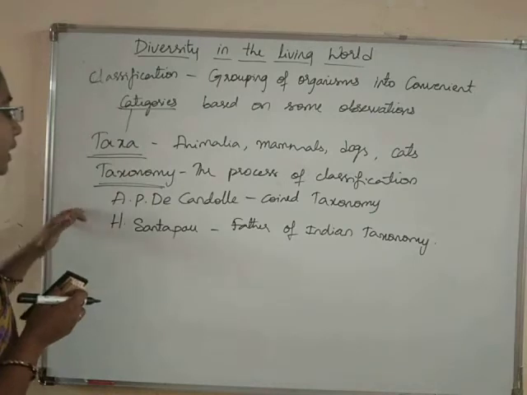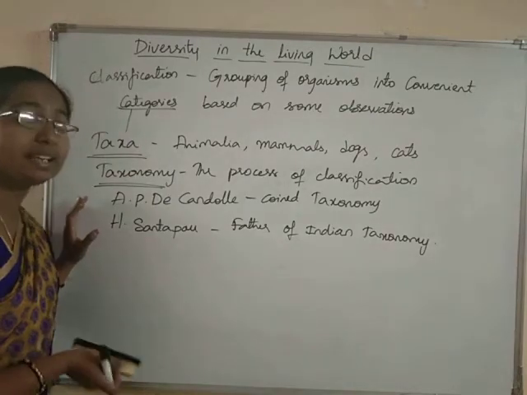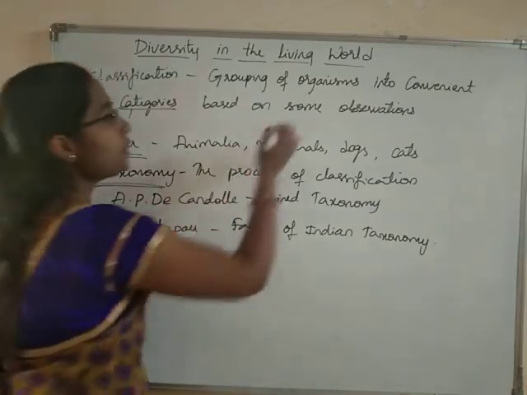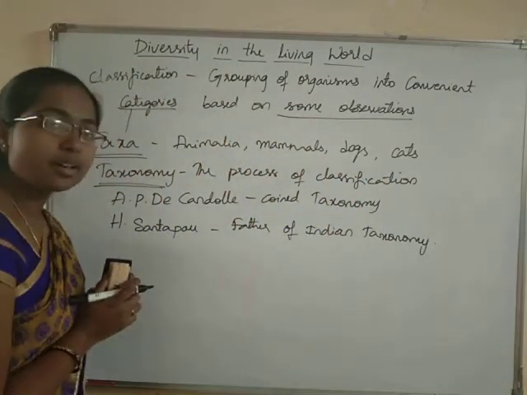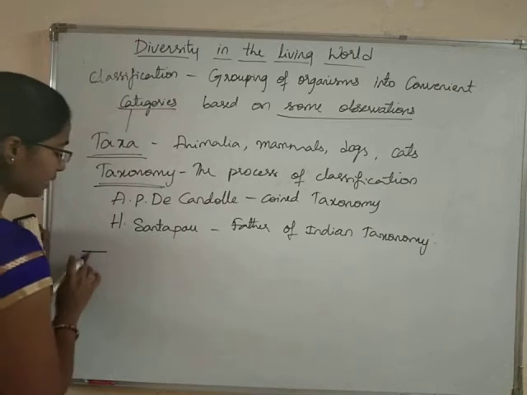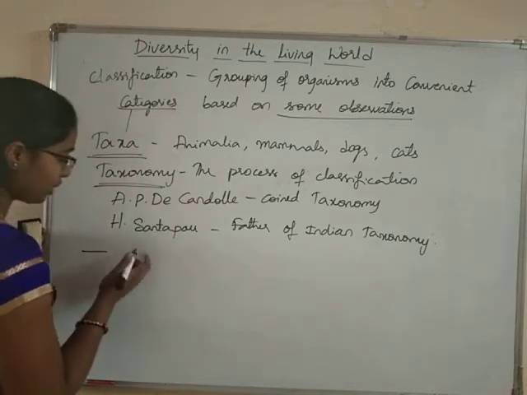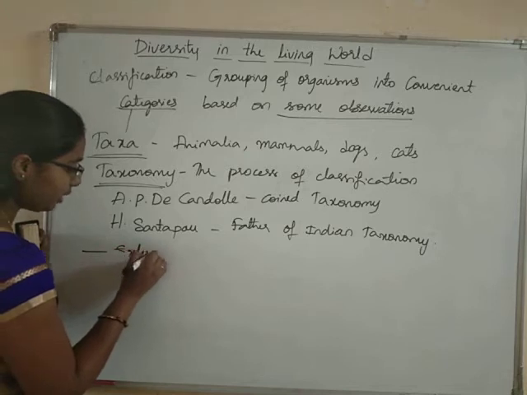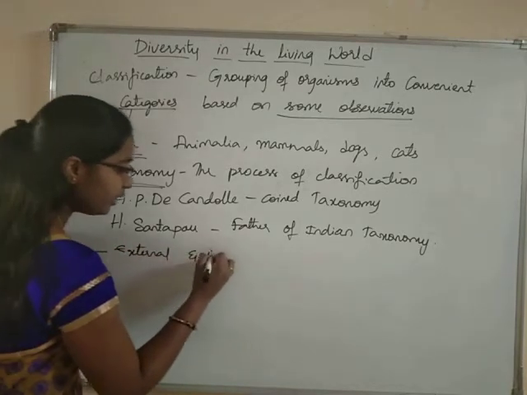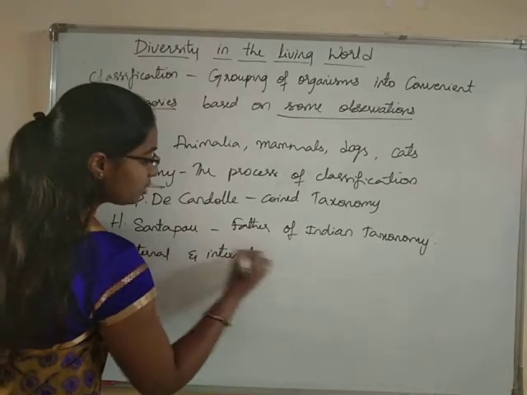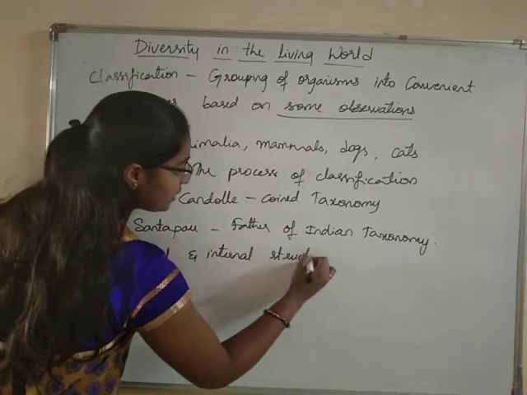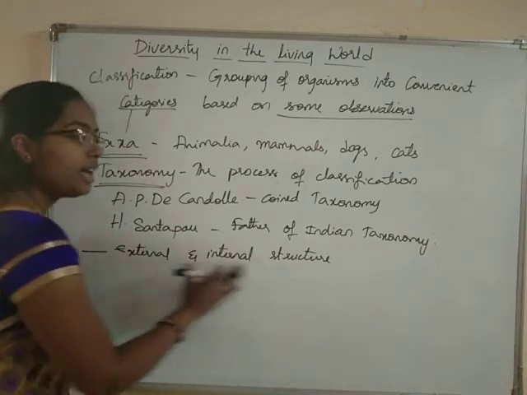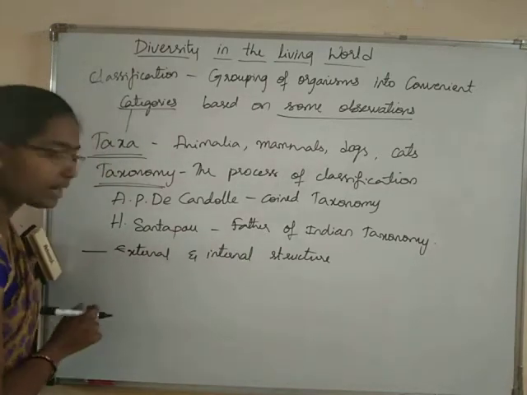Okay. So students, in taxonomy, that means in the process of classification of the organisms, some observations are taken, right? So let us see what those observations are. We are going to take into consideration the external and internal structure of the organisms.